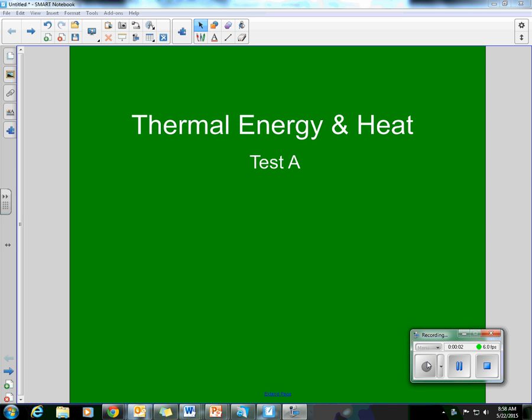Thermal energy and heat test A. Multiple choice. Number 1. No more energy can be removed from matter at its freezing point, 0 degrees, absolute 0, or 273 Kelvin. 2. The total energy of all the particles in a substance is called temperature, thermal energy, degrees, mass.